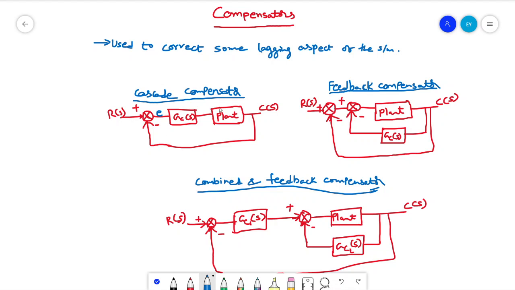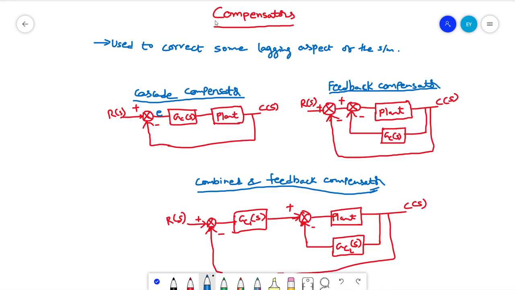But in PID, even if you get an overshoot or not, it doesn't matter. If you design a compensator, it should follow certain specifications, either time domain specifications or frequency domain specifications.